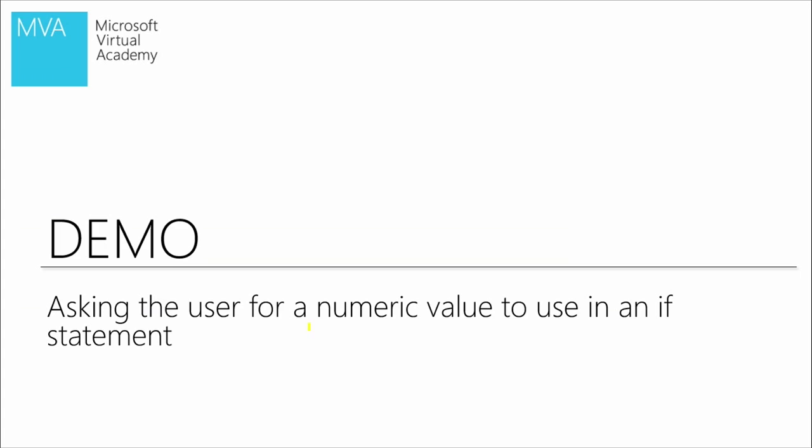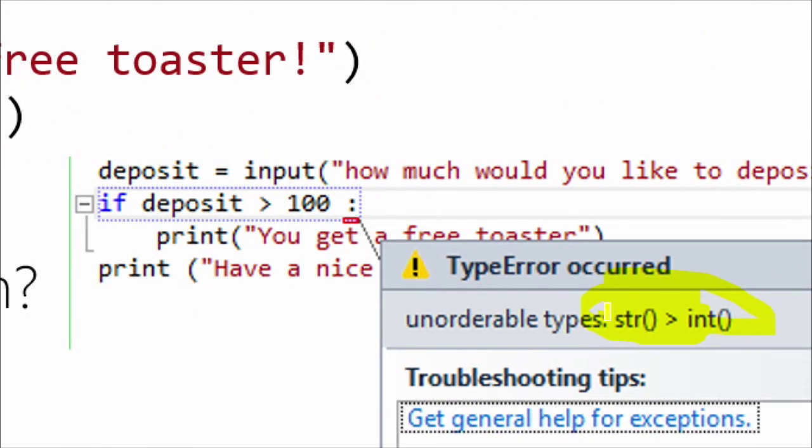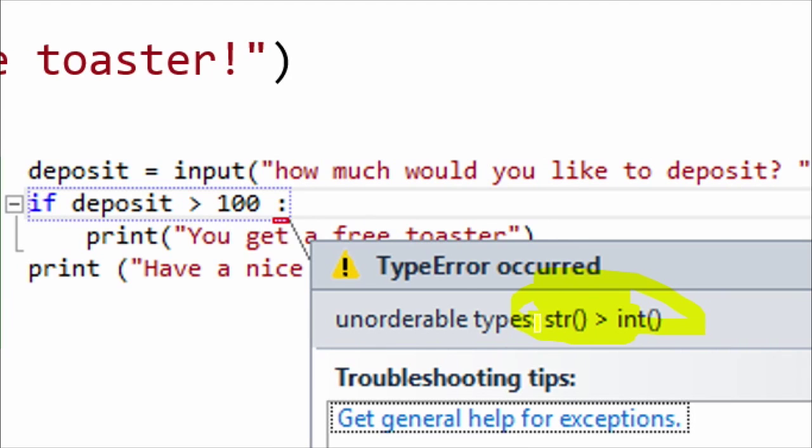Now, one of the things we did just talk about was the issue of when we're asking people to enter a value, right? We use an input statement. You can run into data type conversion errors just like we did now. And so you may need to actually convert that to an integer, because you can see in the error message that it's got an integer on one side, a string on the other.